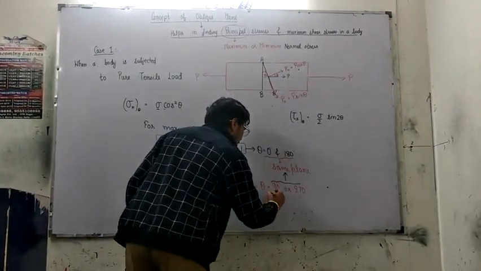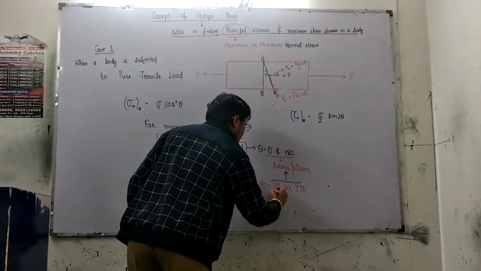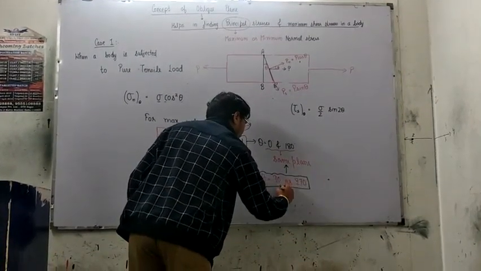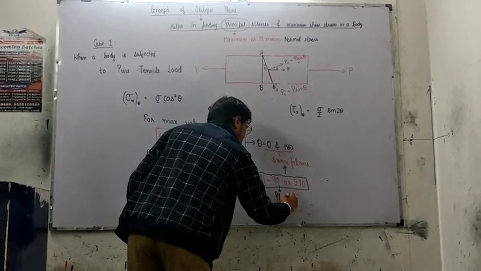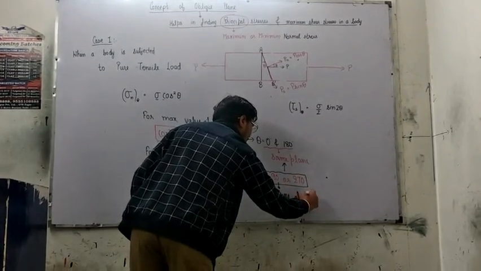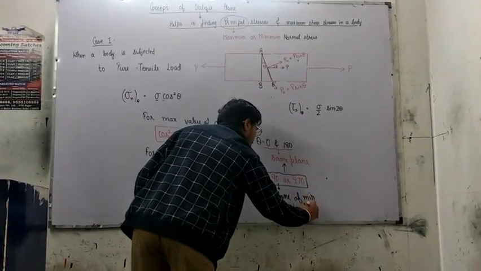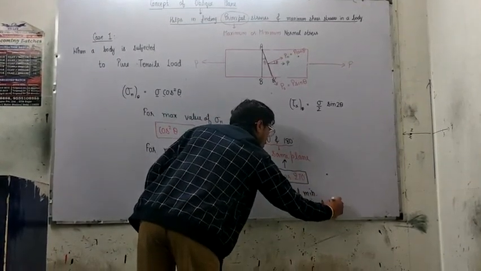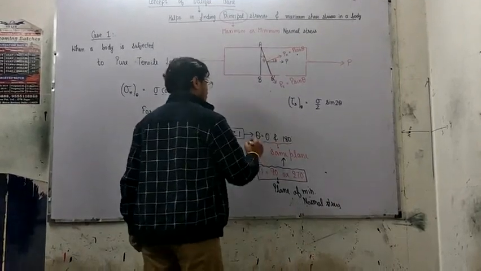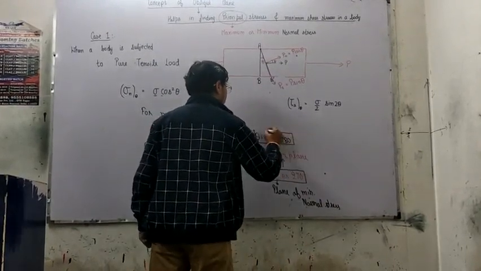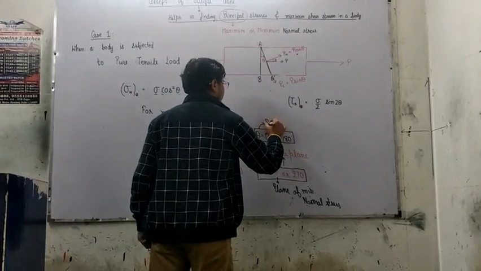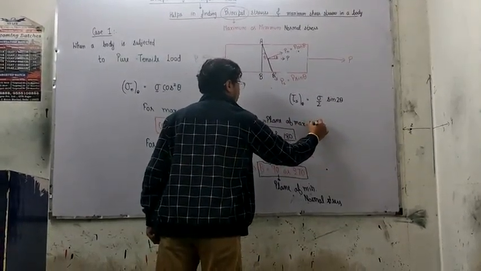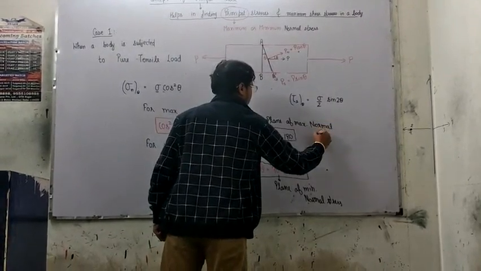So basically this is called the plane of minimum normal stress. And what is the other plane called? It is known as the plane of maximum normal stress.